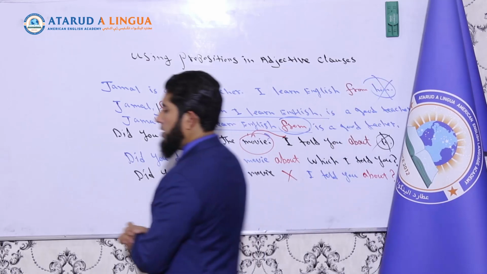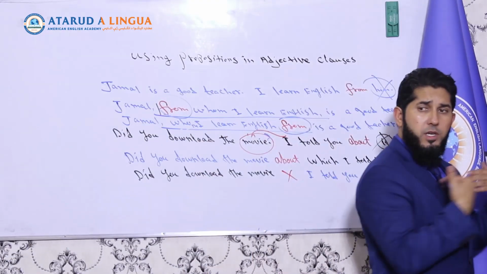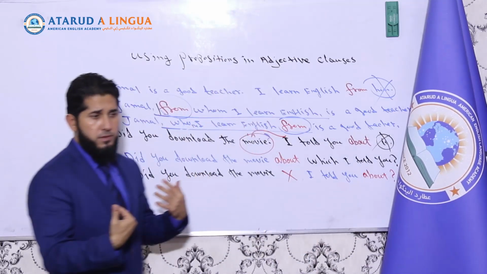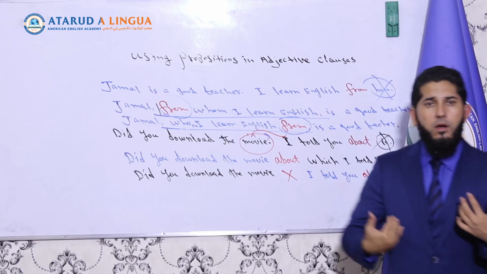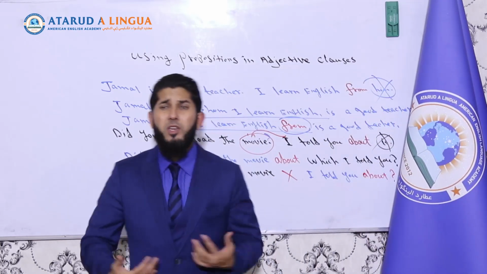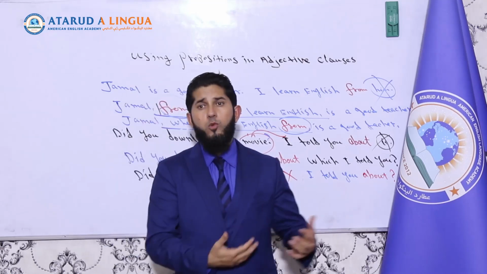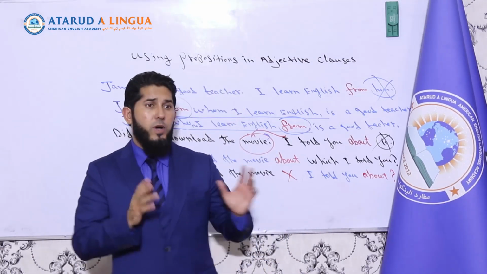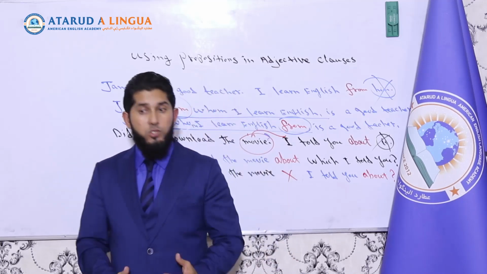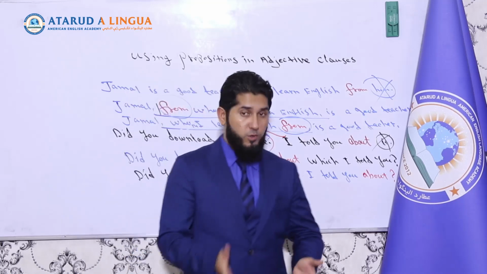Pakistan and Iran are the countries from which we import a lot of products. Okay. Pakistan and Iran are the countries which we import a lot of products from. Or that we import a lot of products from. Or finally, Pakistan and Iran are the countries we import a lot of products from. So omission is also possible.